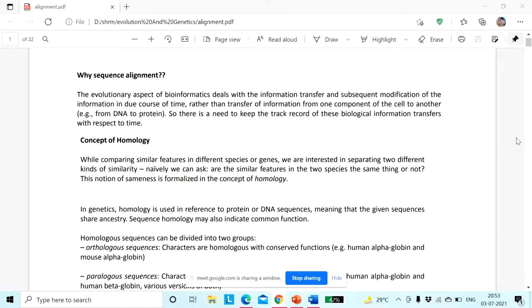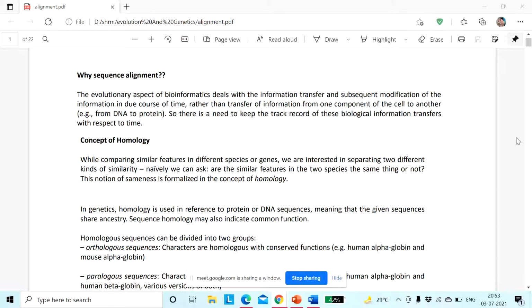Now, if there is any modification due to the course of time, rather than transfer of the information from one component to another, if you need to check if there is any difference, you will have to go for sequence alignment. And here comes the concept of homology.